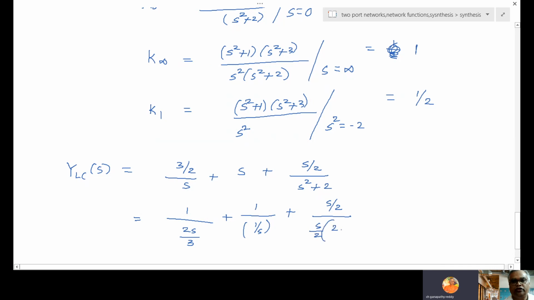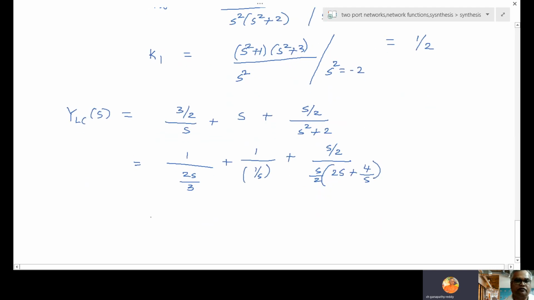You will get 2S plus 4 by S. Therefore 1 by 2S by 3, 1 by S, 1 by 2S plus 4 by S.